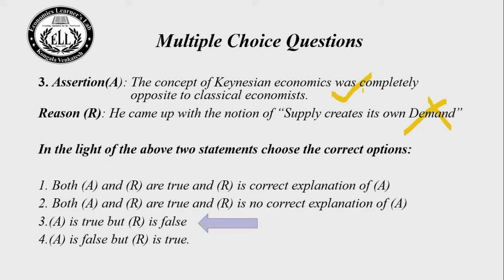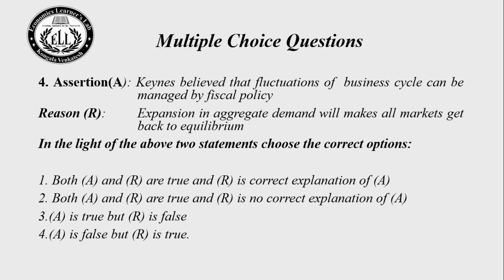Let us go to the last question in this video. Question number 4. 30 seconds time for this question. Try to solve it yourself. After that I will do the explanation. Your time starts now.